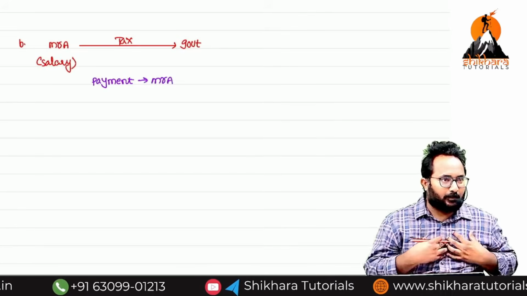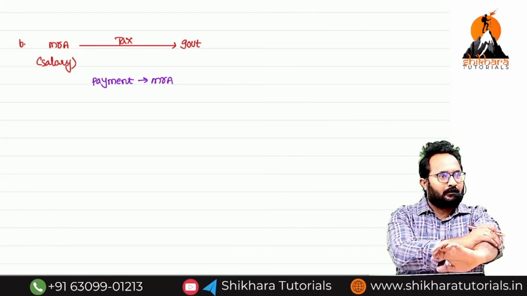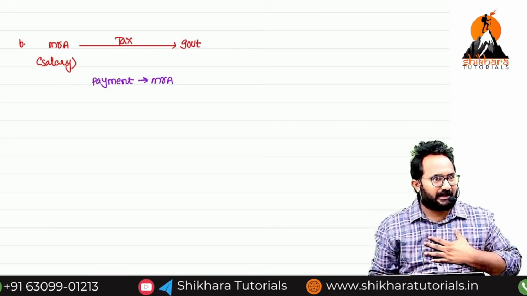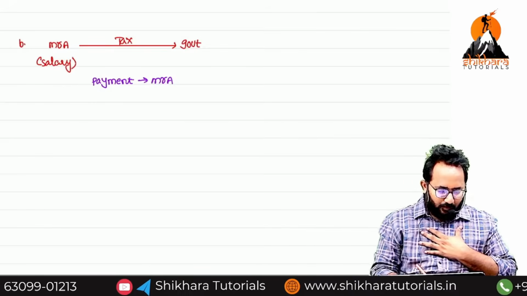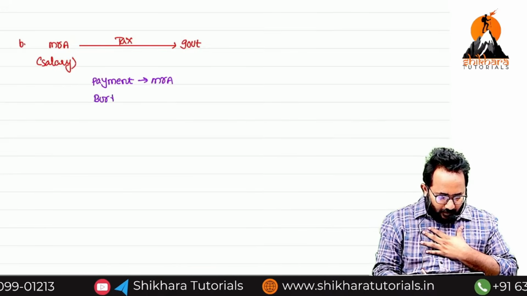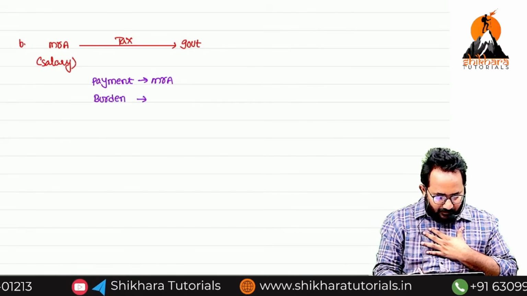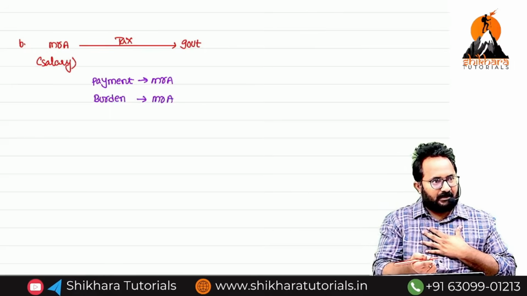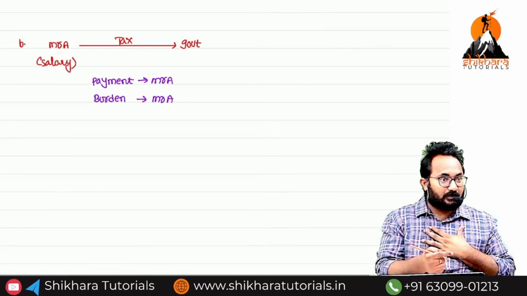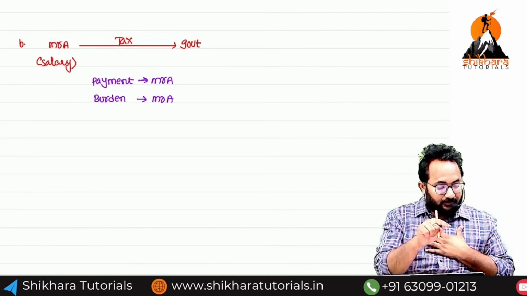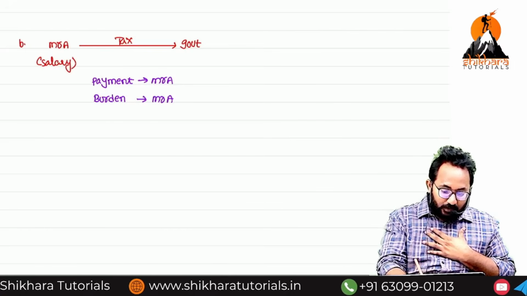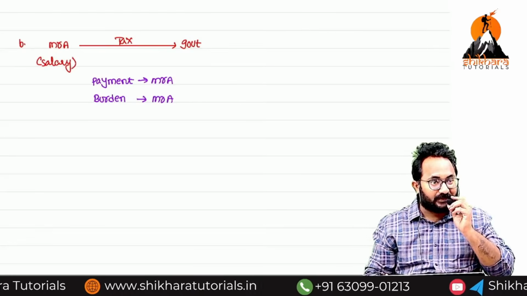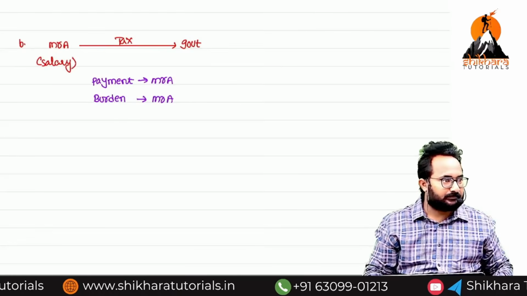If some amount is expended out of our pocket, definitely we have some pain. If our own money is expended, definitely we feel the pain. So that burden is also in the hands of whom? Mr. A. Payment is done by Mr. A, and the burden of that money is also on Mr. A. If payment and burden both lie in the hands of the same person, that is called direct tax.